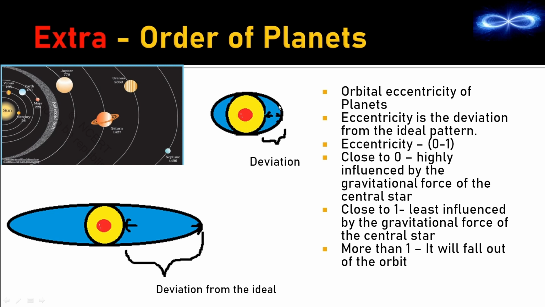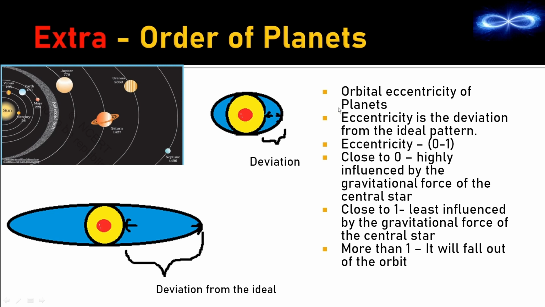And this is the path which has been taken by Earth. So what is the deviation here? What is the eccentricity? The difference between the ideal path and the followed path. This is the deviation and this is the eccentricity. So this is the eccentricity of Earth and this is the eccentricity of, say, Neptune. So this difference is observed here. The deviation is less here, the deviation is more. And that is the reason we see that Mercury is first and Neptune is last, because the eccentricity level of Neptune is more as compared to that of Mercury.